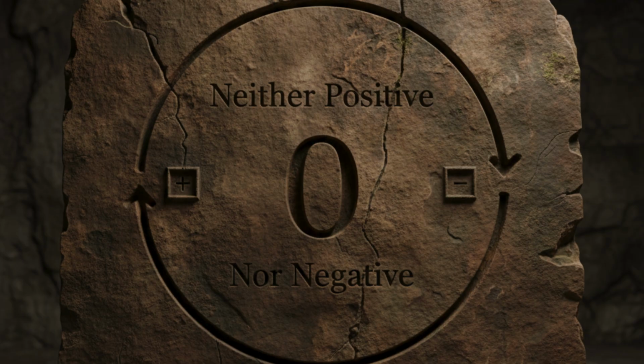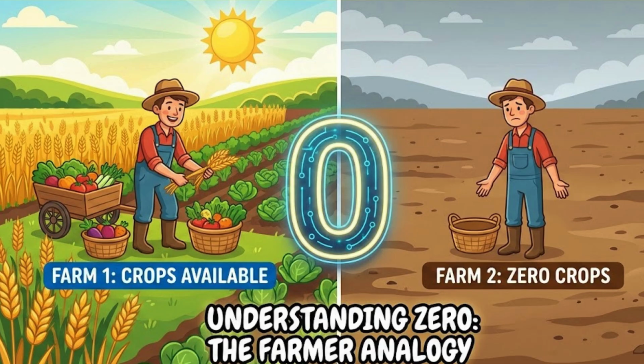Think about farmers. In one season, the farm may produce many crops. In another season, nothing grows. So, how do we represent that situation? We use 0. 0 helps us describe situations where something exists at one time but not at another time.